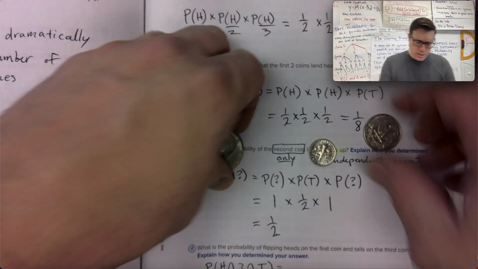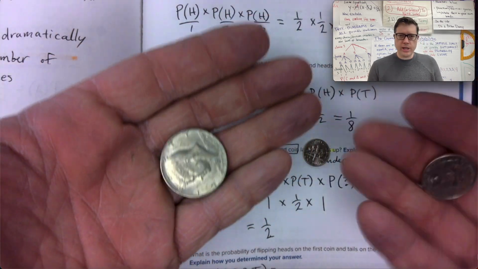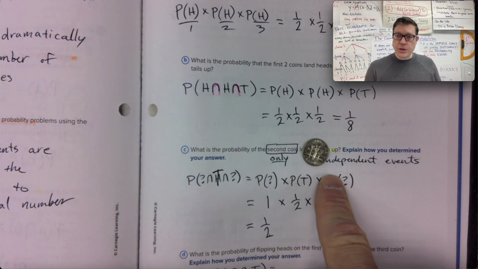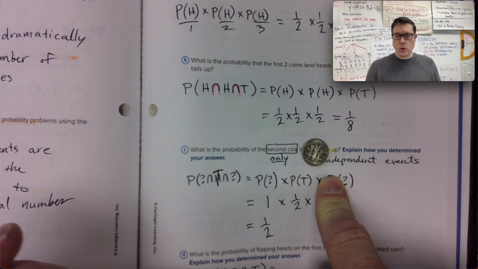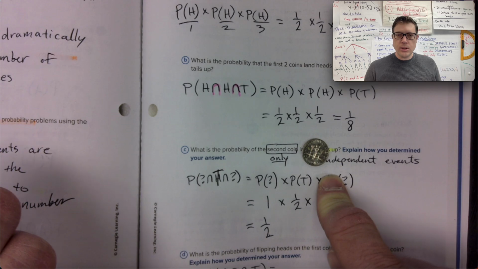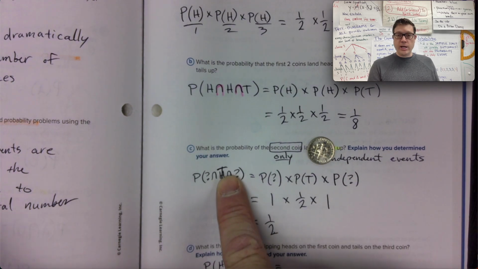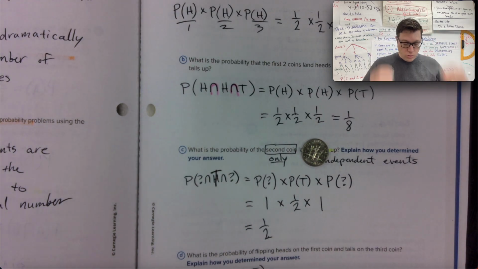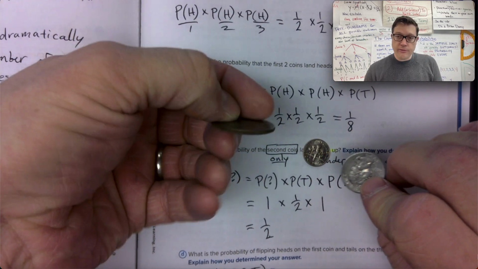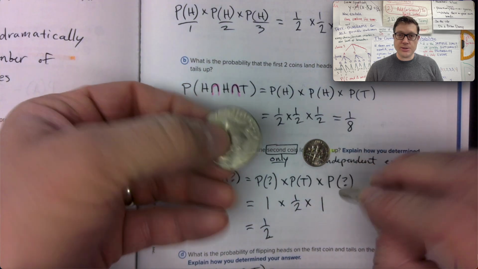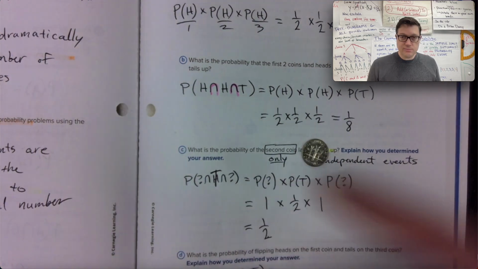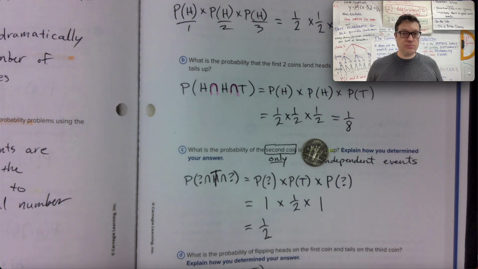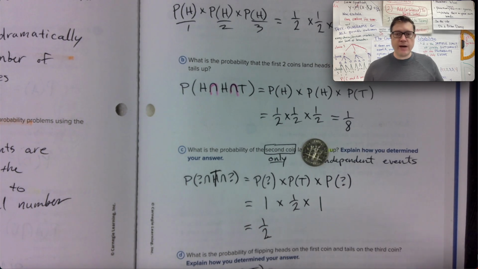So, first coin and third coin set aside, the middle coin is the only one that matters. Because the middle coin is the one that has the parameter restricted to it, these two coins don't matter what coin flip they have, whether or not they're heads or tails. So their probability just is 100%. 100% guarantee you're going to flip that coin. Now, if that's the case, 1/2 is the final answer.